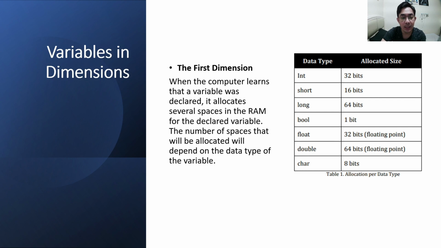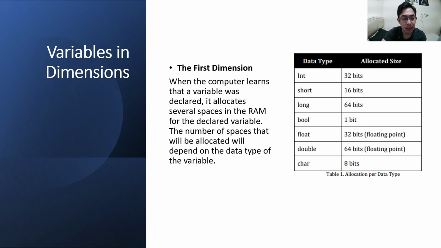If we follow the allocated sizes per data type, for example an int, the computer will allocate 32 bits of space for one integer variable. Those bits are located adjacent to each other. Think of it as a train. One car is adjacent to another, as the bits of the 32-bit integer are adjacent to one another, internally speaking. The same thing applies to characters. One character variable occupies 8 bits of space in the RAM.